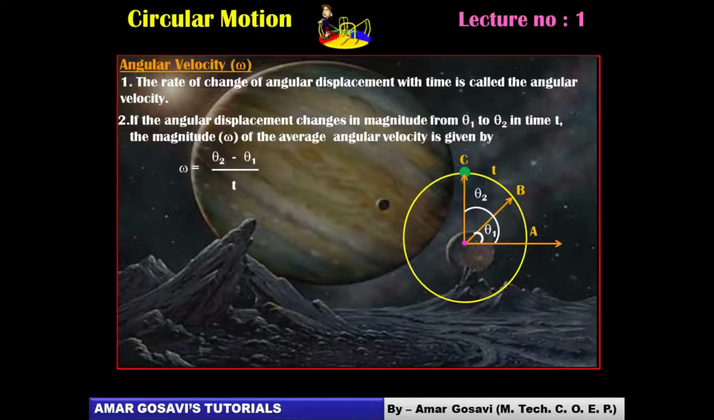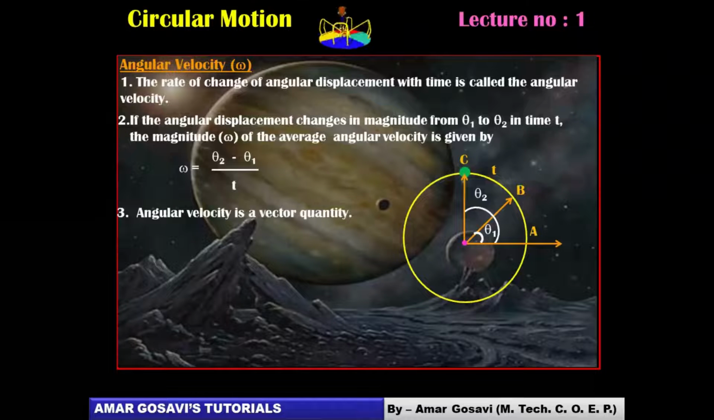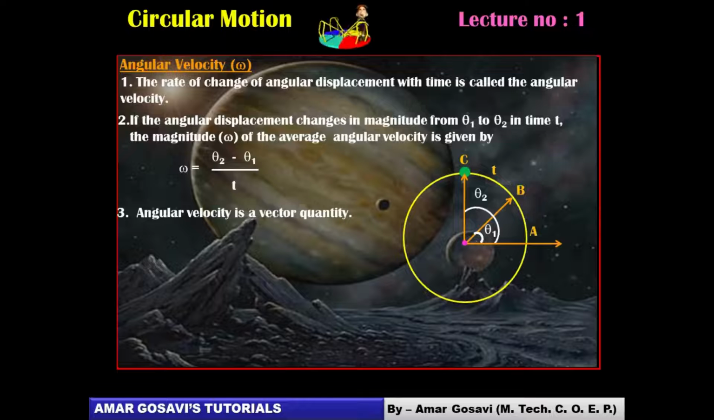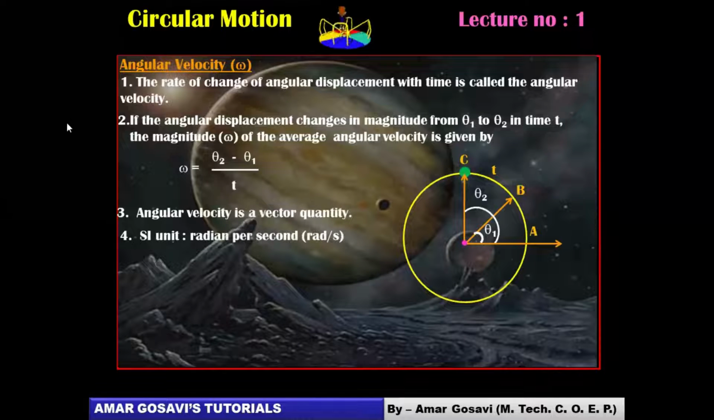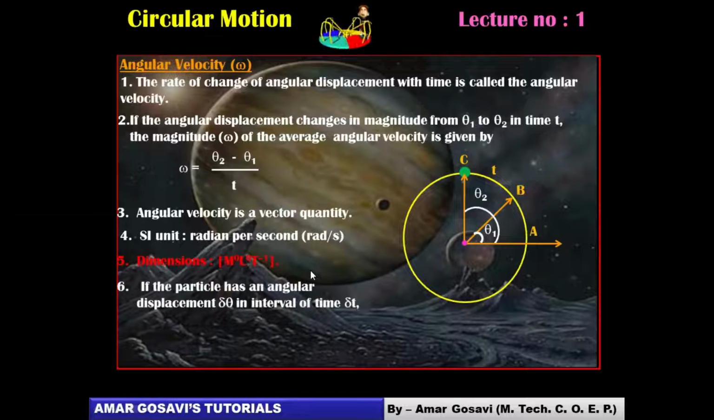Because the time span is fixed over here, it's also a vector quantity, and the direction is given by the right hand rule. We will be discussing that rule also. Unit for angular velocity, obviously in the numerator it is radian, and in the denominator for time it is second. So the dimensions for it would be m0 l0 t raised to minus 1. So this was the story regarding angular velocity, friends.